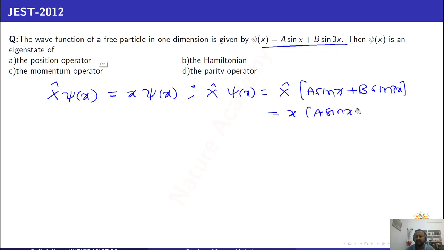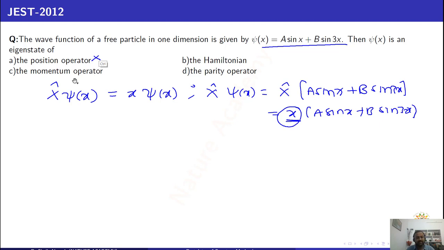So this is not an eigenvalue equation. Eigenvalue equation means you will get a constant eigenvalue. But here x is a variable, and psi is dependent on x. So you cannot have x as an eigenvalue. That's why the wave function psi is not the eigenstate of the position operator.